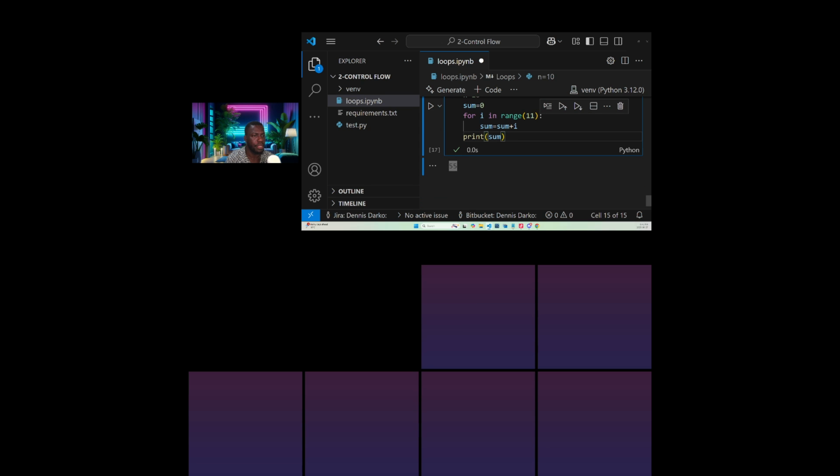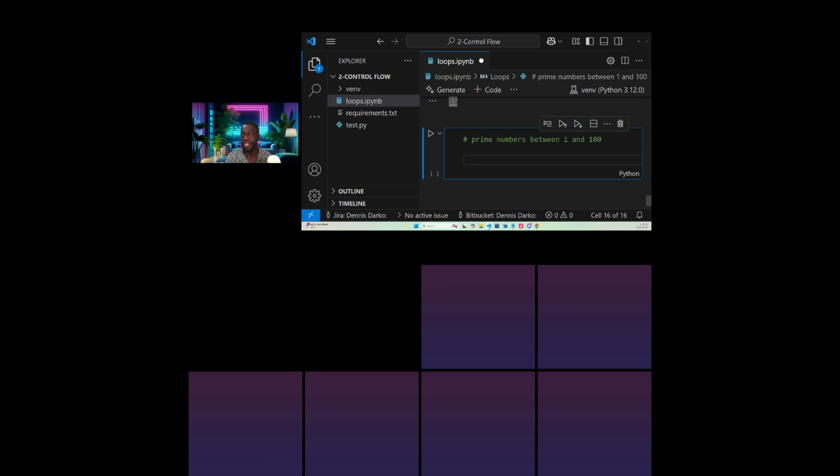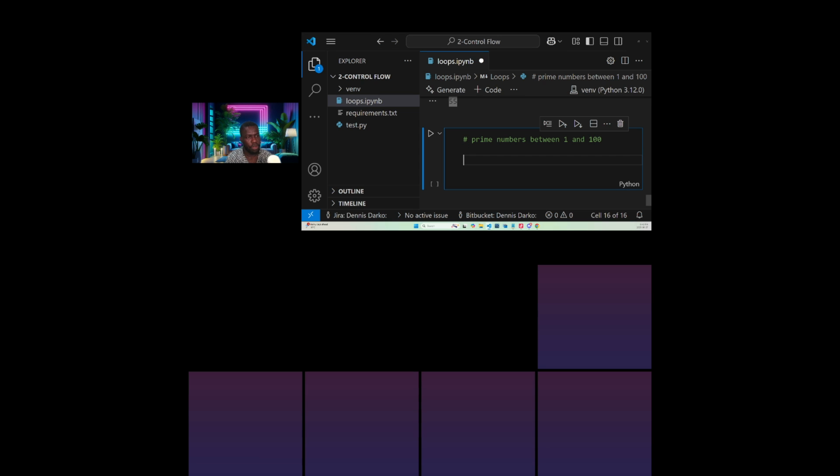All right, I think we've done so many examples. Let's do one last example. Let's say we want to print prime numbers between 1 and 100. Of course, our range is going to be 101, isn't it? Our range is going to be 101. So we want to print prime numbers between 1 and 100.